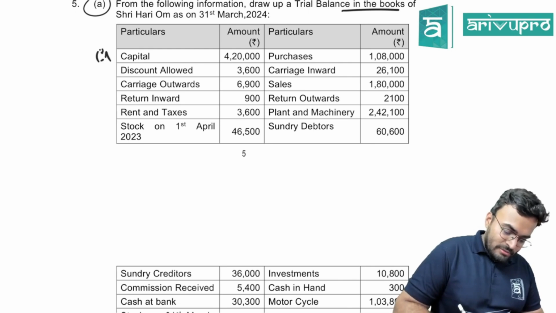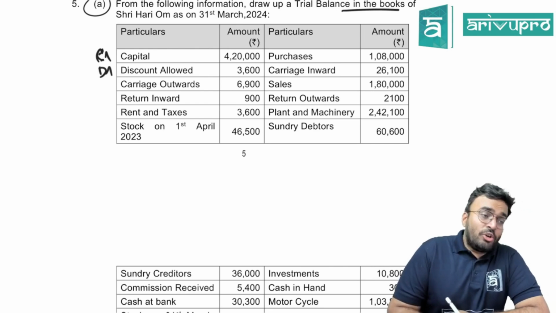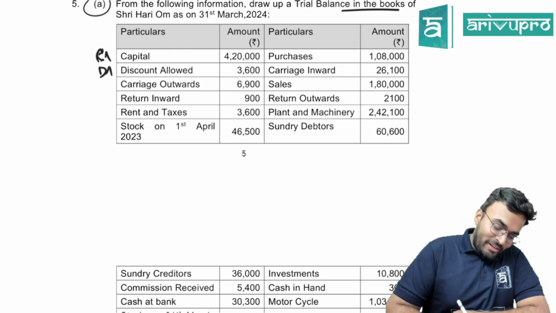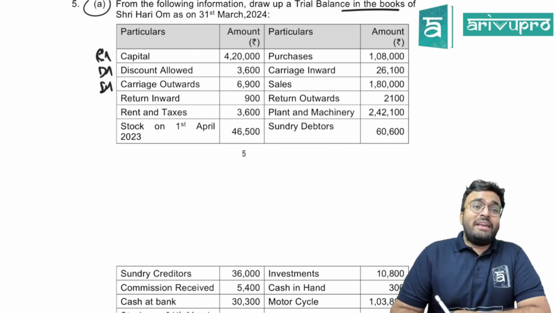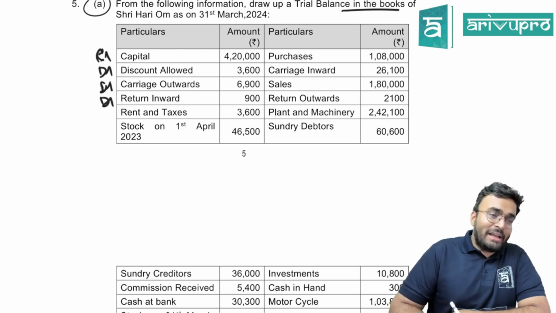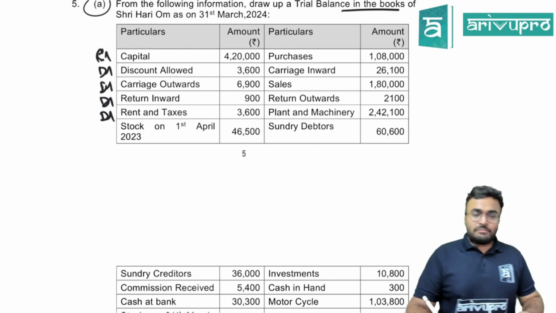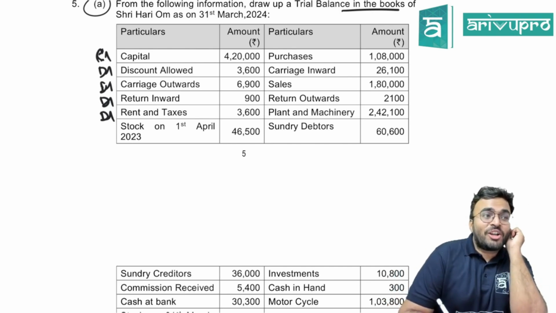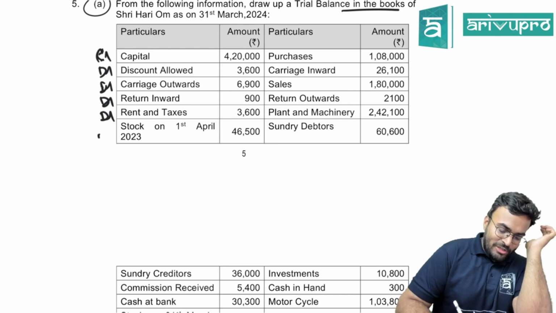Credit balance. Discount allowed. Debit balance. Carriage outwards. Carriage inward is debit. Carriage outward also debit. It will go to P&L. Returns inward. Returns inward is sales return. Sales return will have debit balance. Rent and taxes. Debit balance. Stock on 1st April. Stock. Opening stock or closing stock. Stock is stock. It will have debit balance only.